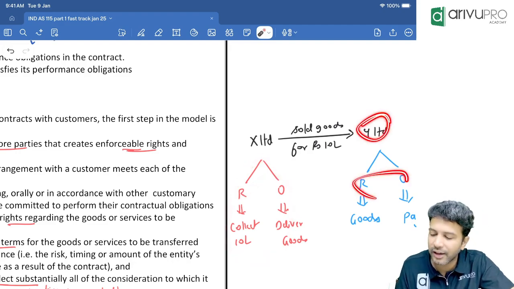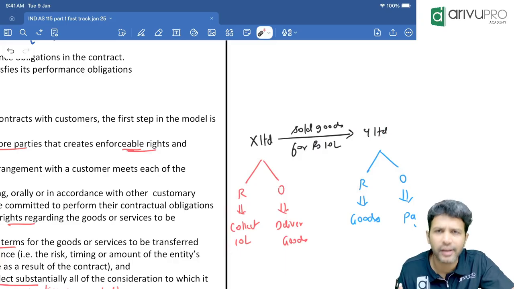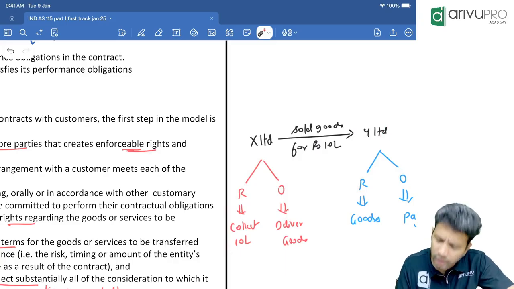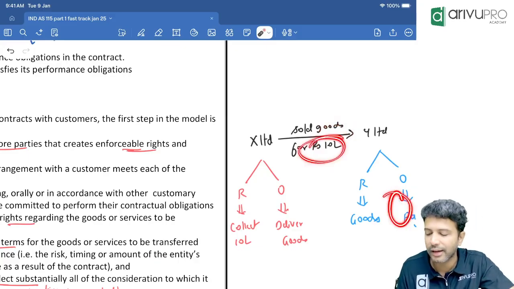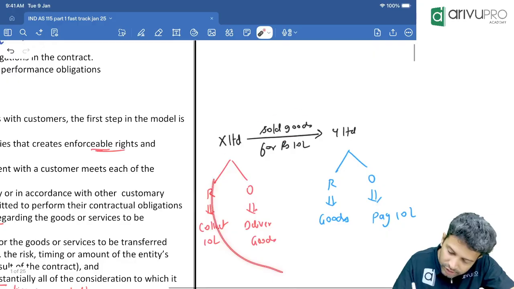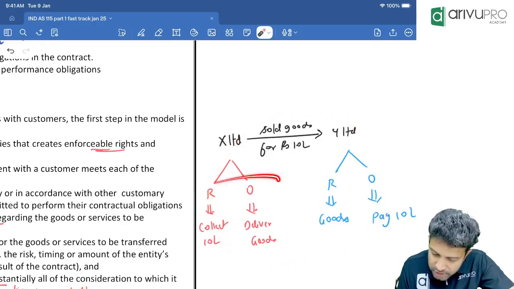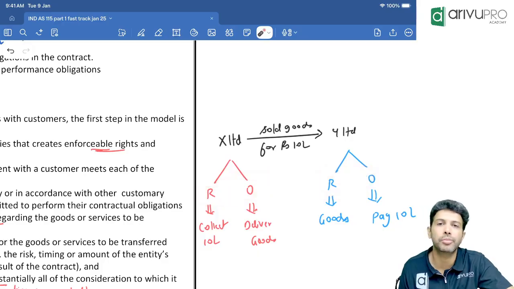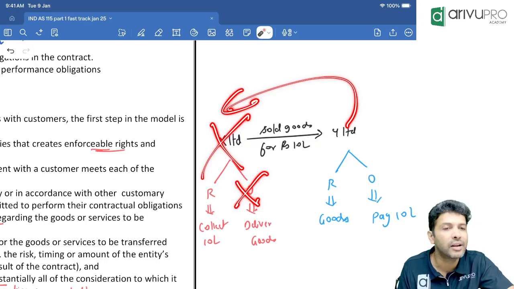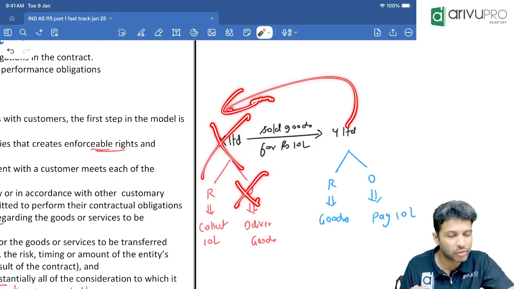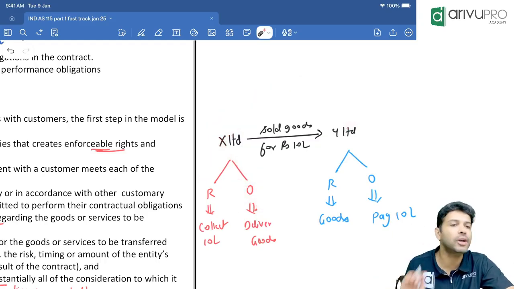Similarly, are you able to identify Y Limited's rights and obligations? What is Y Limited's right? To collect the goods. What is Y Limited's obligation? To pay 10 lakh rupees. Yes or no? So this is what we mean by a contract. Each party's rights and obligations you should be able to identify, and you should be able to enforce it. Enforce it means if X does not fulfill their obligation, then Y will have a right for compensation. That is what we mean by enforceable rights and obligations.